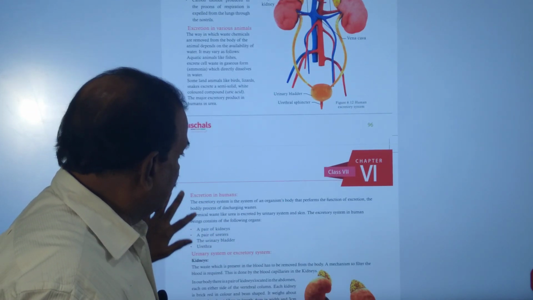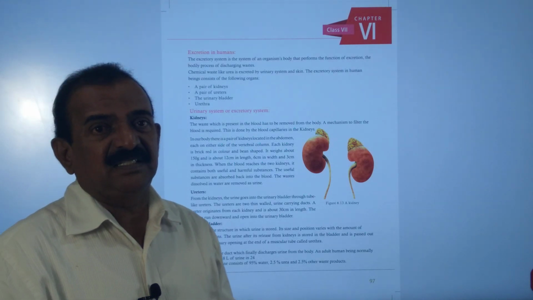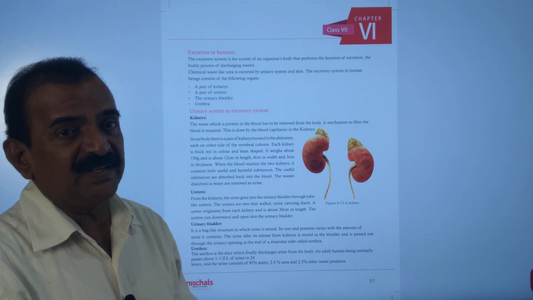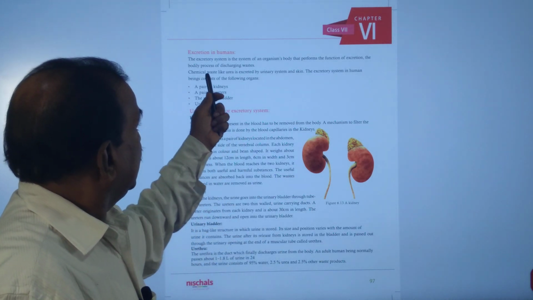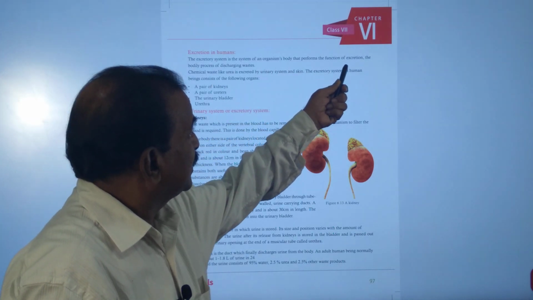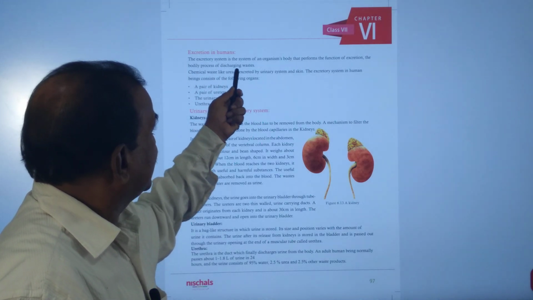And now we need to discuss what the complete structure of the human excretory system or human urinary system is. So here you see, the excretory system of an organism's body performs the function of excretion, the bodily process of discharging waste.